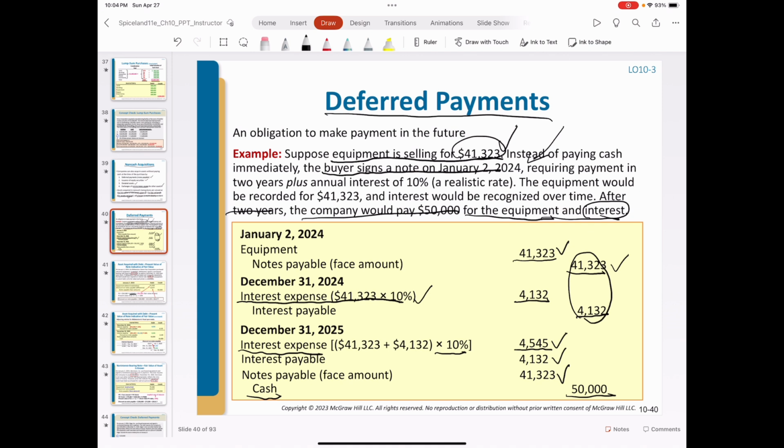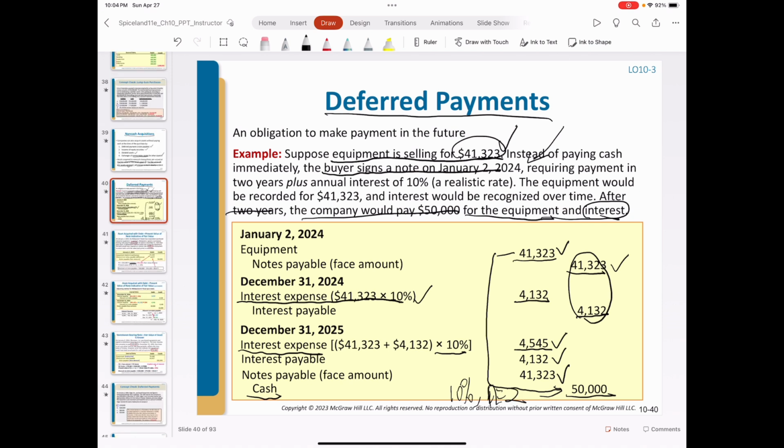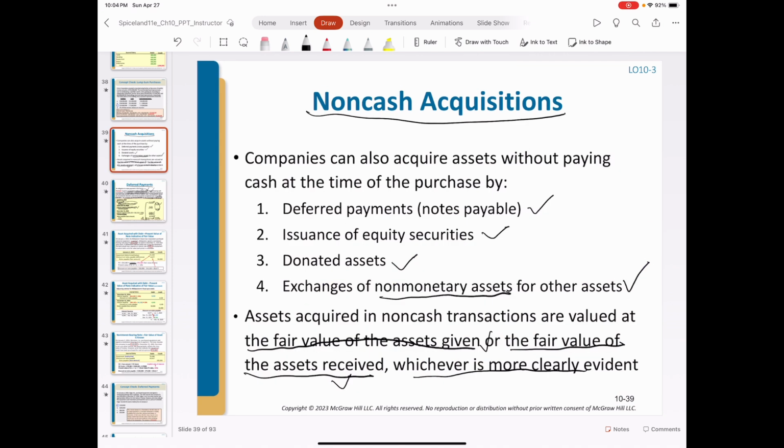Actually, $41,323 is the present value of $50,000 at an interest rate of 10%, where the number of periods is 2 years. In this transaction, the company acquired an equipment through issuing a note. Why do we use the $41,323? Because this is the price of this equipment, which is more evident. So we use the fair value of assets received.